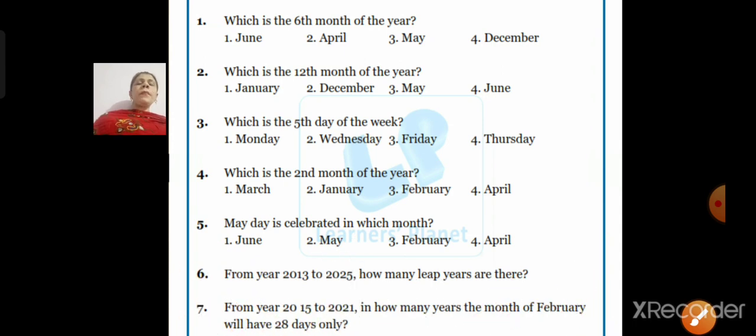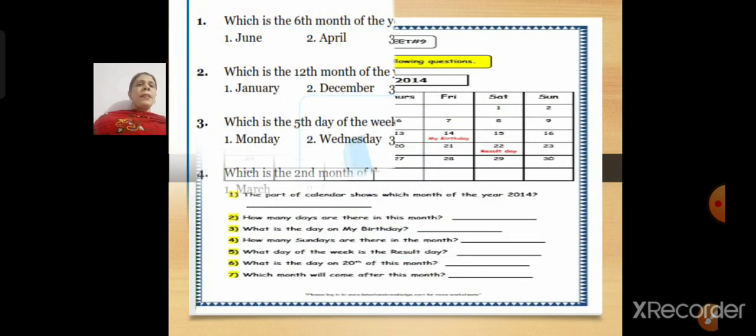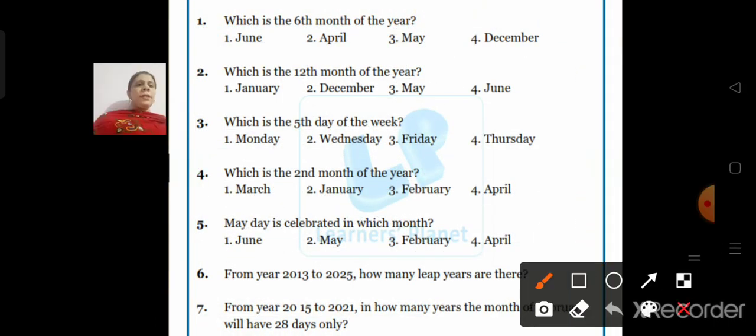Now, which is the 6th month of the year? January, February, you have to count which is the 6th month. January 1, February 2, March 3, April 4, May 5 and June is the 6th month. So we'll circle June. Which is the 12th month of the year?